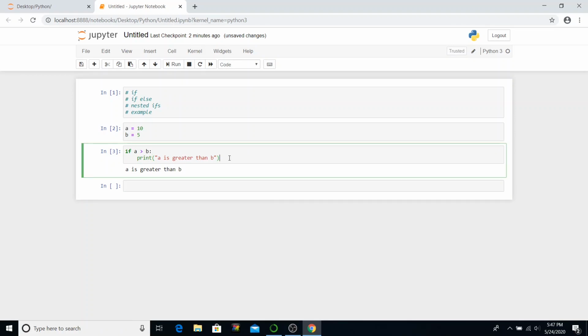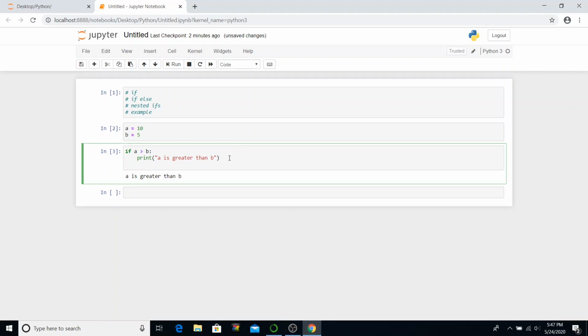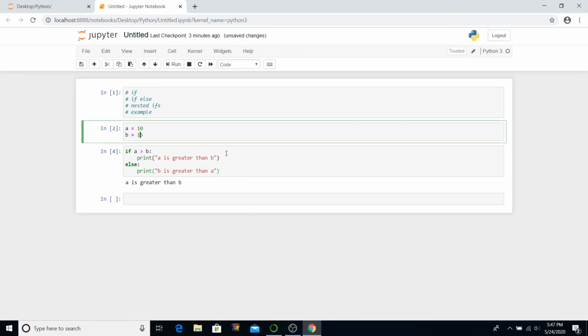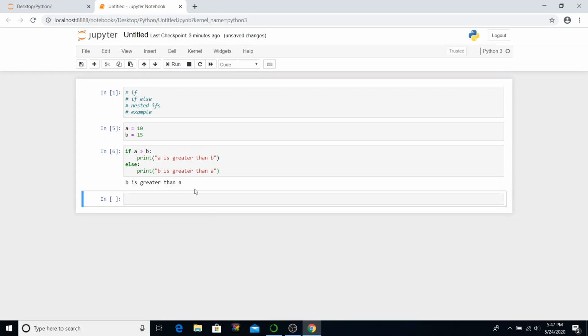Now we can also add an else part to it. So if we write else and say print, the control flow will go into else when the condition is not true or the condition is false. Which would mean that b is greater than a. Now if we run it, it will still say a is greater than b, but what if we change the value of b to 15? Run this and then run our if else, and it will say b is greater than a.